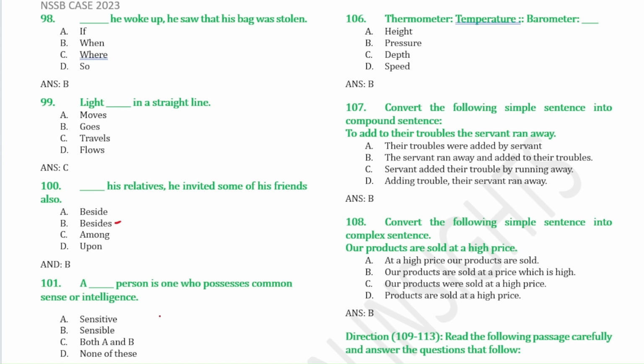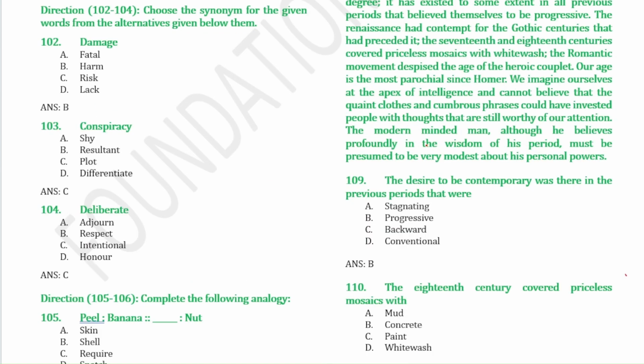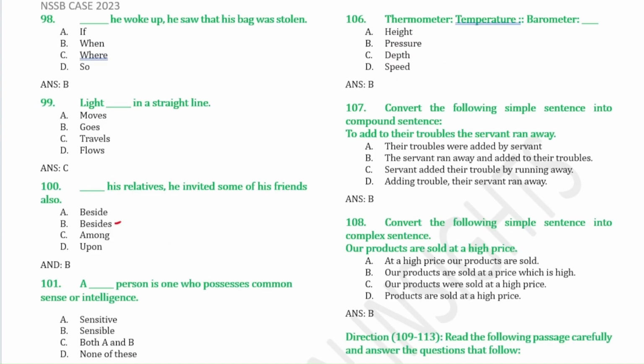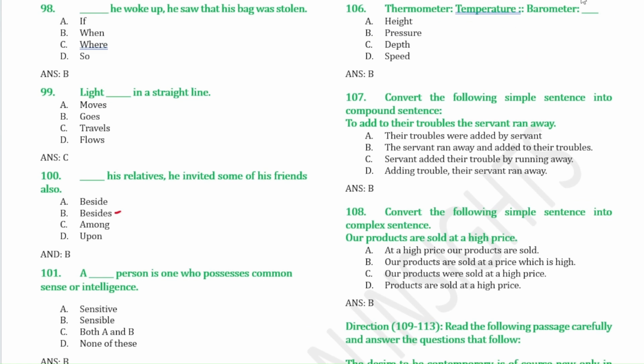It's sensible. From 102 to 104, we have to choose the synonym. Synonym means similar meaning. The synonym of damage is harm. The synonym of conspiracy is plot. The synonym of deliberate is intentional. From 105 and 106, we have to complete the following analogy. Peel, banana; so shell, nut. A thermometer is used to measure temperature, so a barometer is used to measure pressure.